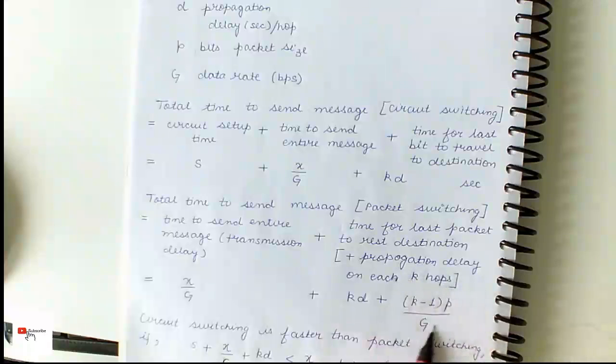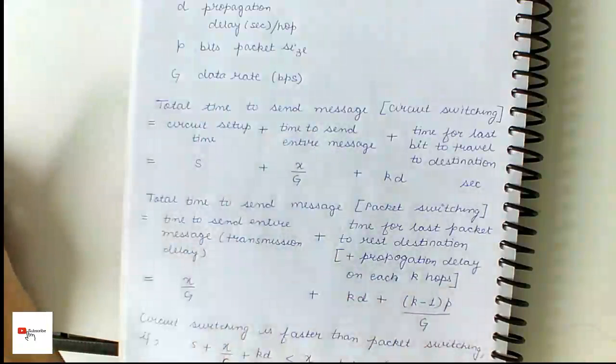So, we go through k minus 1 hops. We take k minus 1 hops. So, it is given by (k minus 1) into P, that is the size of the packet, divided by G, that is the data rate. This happens for each packet in case of packet switching.